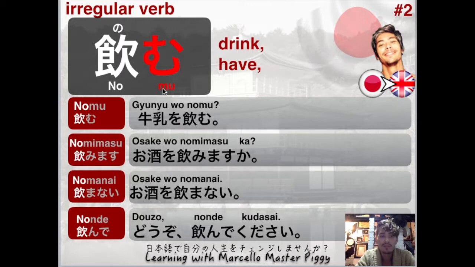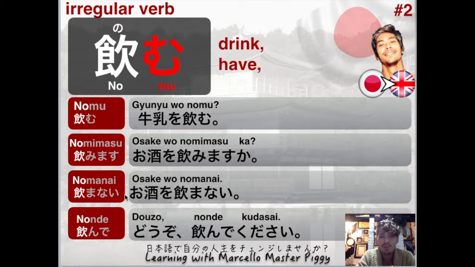So we have to add a, and then the te that we would add at the end becomes a de. Remember these two little dots? They change the sound. So everything that is te and has the dots on it becomes de. So the te-form of nomu is nonde.